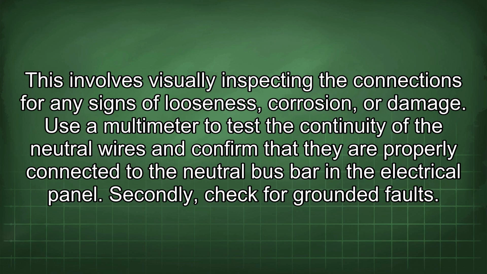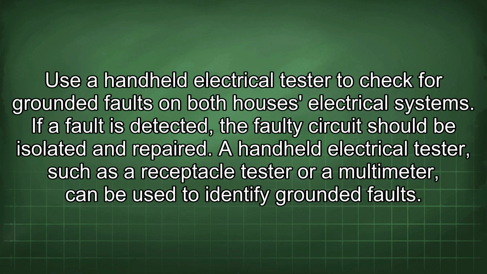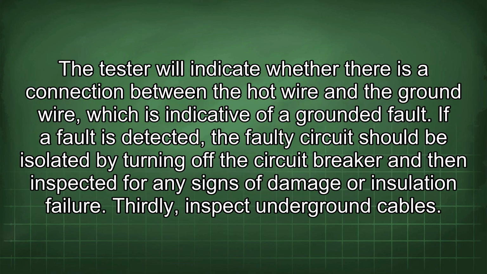Secondly, check for grounded faults. Use a handheld electrical tester to check for grounded faults on both houses' electrical systems. If a fault is detected, the faulty circuit should be isolated and repaired. A handheld electrical tester, such as a receptacle tester or a multimeter, can be used to identify grounded faults. The tester will indicate whether there is a connection between the hot wire and the ground wire, which is indicative of a grounded fault. If a fault is detected, a faulty circuit should be isolated by turning off the circuit breaker and then inspected for any signs of damage or insulation failure.